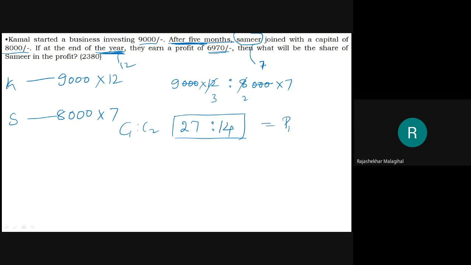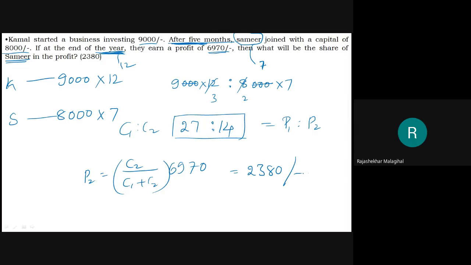This is the investment ratio, C1 is to C2. Then obviously this will be your P1 is to P2. Then they want Samir. Samir means P2. Therefore, P2 will be equal to C2 divided by C1 plus C2, into the total profit 6970. C2 is 14 divided by C1 is 27 plus 14 into 6970. That is 2380. This is the answer.